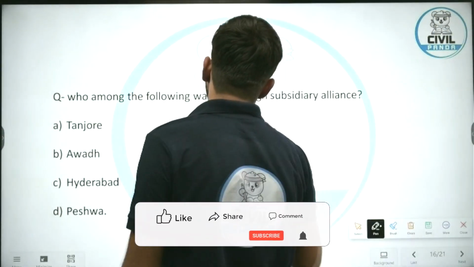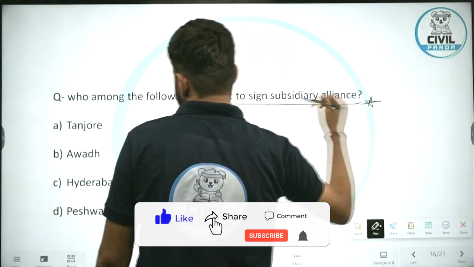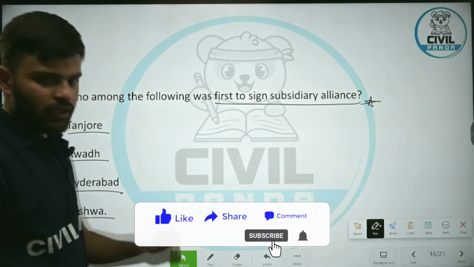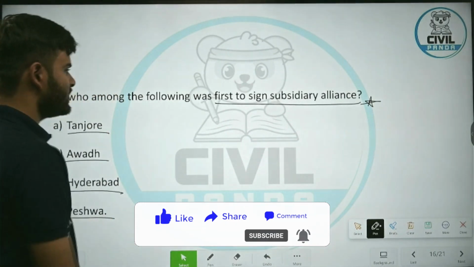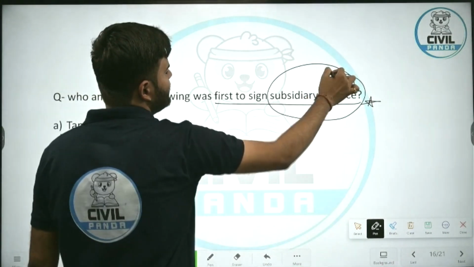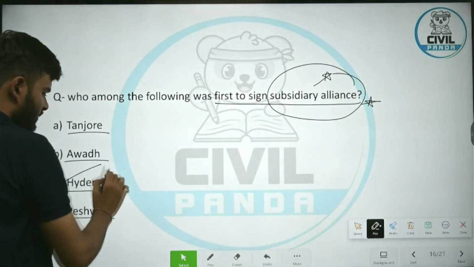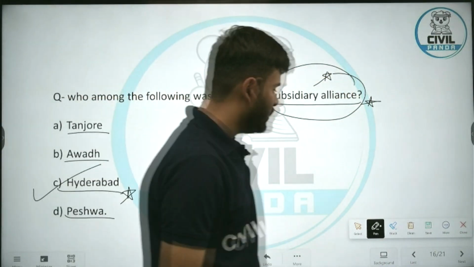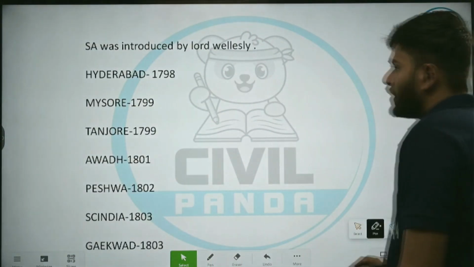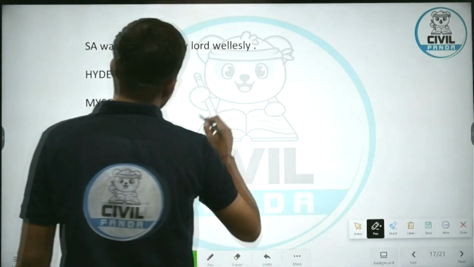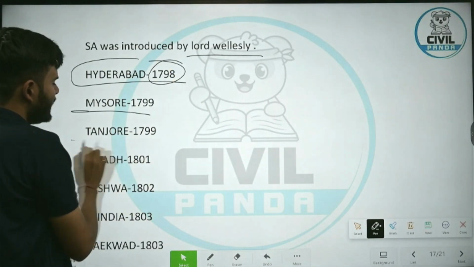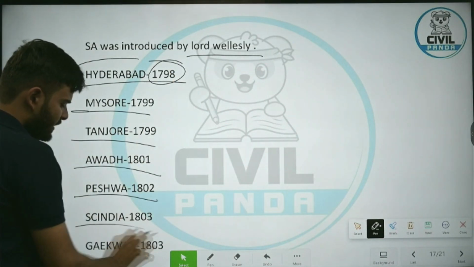Who among the following was first to sign Subsidiary Alliance? Tanjore, Awadh, Hyderabad, Peshwa. The answer is that the first to sign Subsidiary Alliance, which was brought by Lord Wellesley, is Hyderabad. Now I'm telling you in chronological order, you must remember it. Subsidiary Alliance was introduced by Lord Wellesley. Hyderabad was first to sign it in 1798, then Mysore, then Tanjore, then Awadh, then Peshwa, Sindhya and Gaikwad.